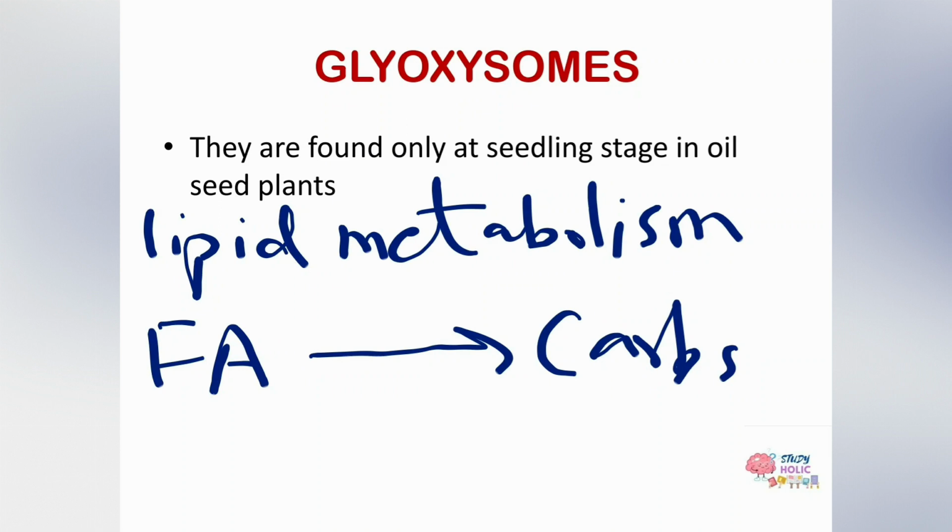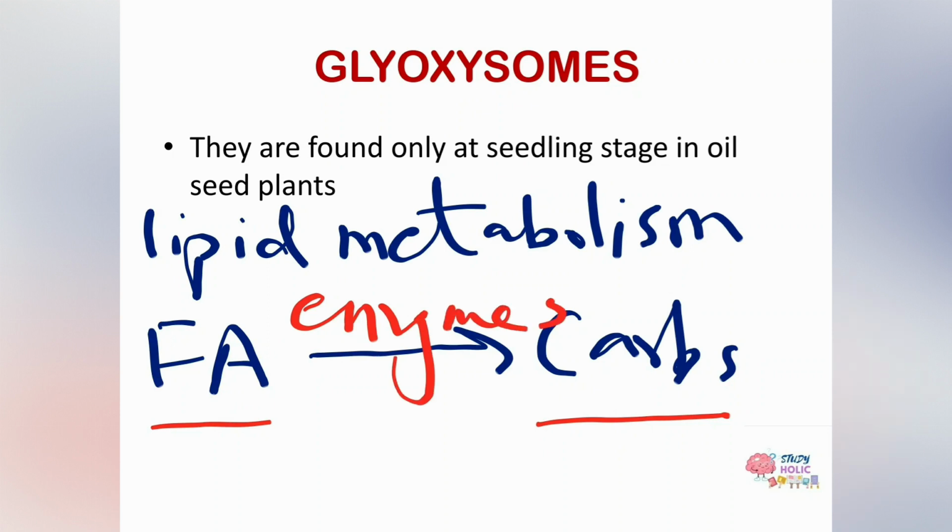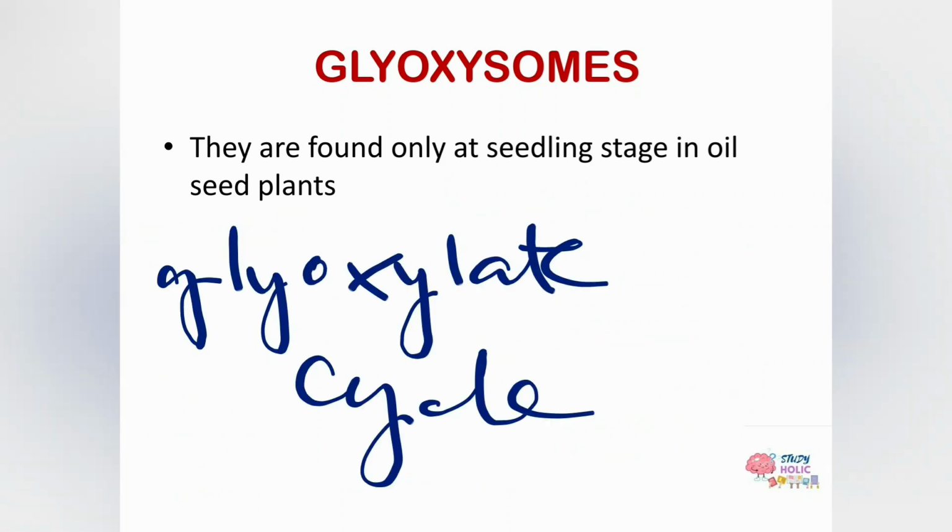I have written over here, FA stands for fatty acids, and it is converted into carbohydrate in the seedling stage of the plant. This is carried out by the enzymes in the glyoxysomes. The whole pathway from fatty acids to carbohydrate is called the glyoxylate cycle.